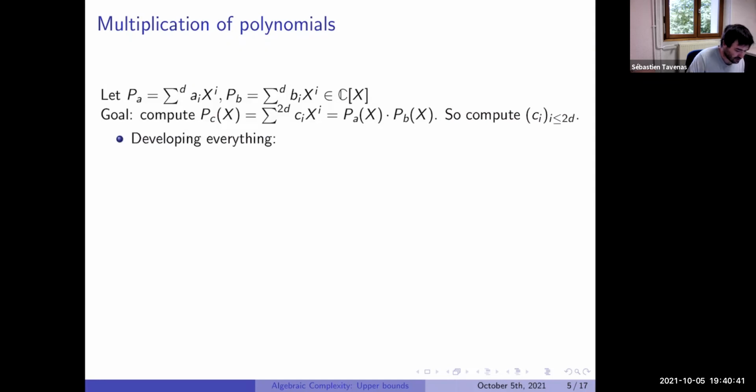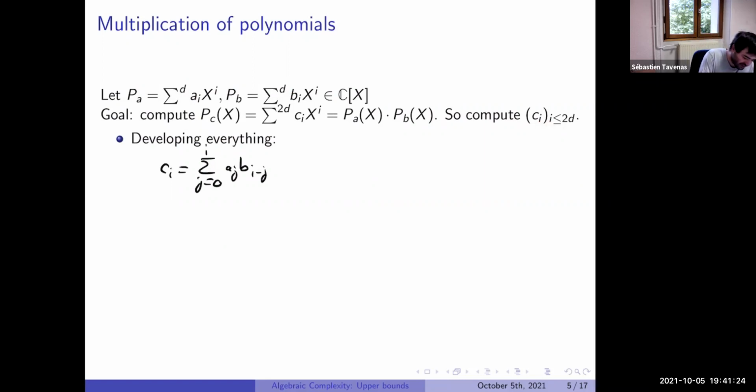Okay. So the first idea we can do is develop everything. You can see what is the cost of doing that. So we just want to compute C_i. We can imagine in our circuit that the a_i and the b_i are the inputs of our circuit, and we want to compute the c_i at the end.